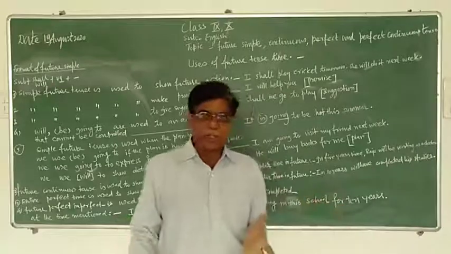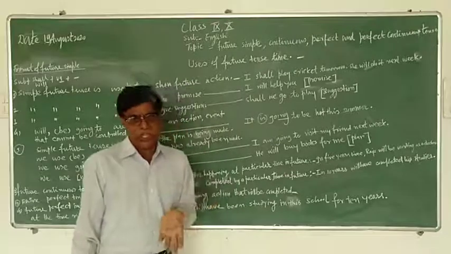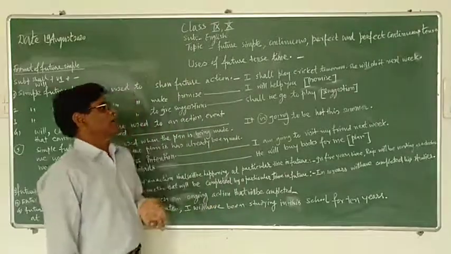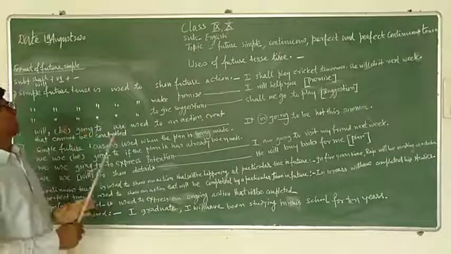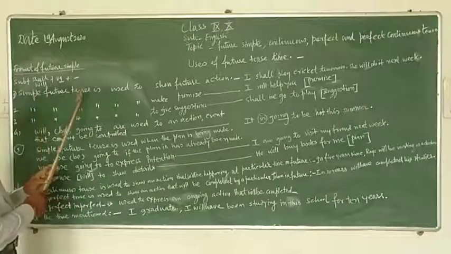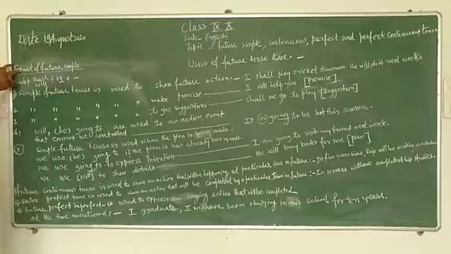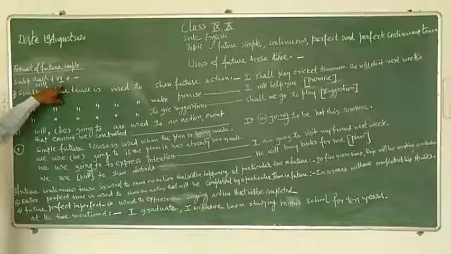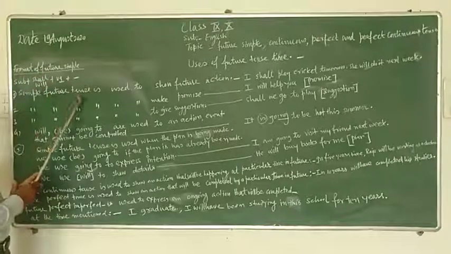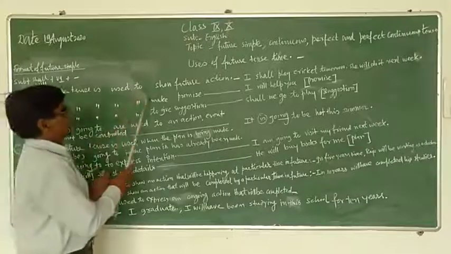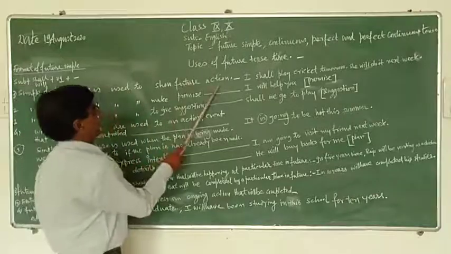In order to save time, before we start our lesson, I have written all the examples on the blackboard to save our time. See here, simple future tense is used. You know the structure, you know the format. Subject plus shall, will plus V1 is equal to simple future tense. See here, the use of simple future tense is to show future action.